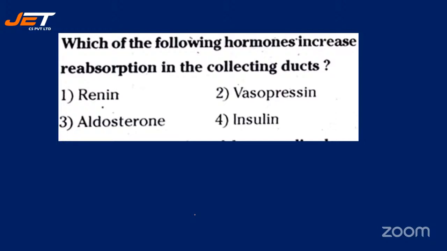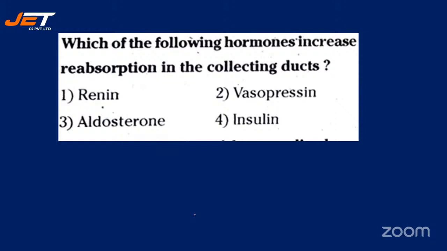Next question. Which of the following hormones increase reabsorption in the collecting tubules or collecting ducts? Your options are number 1, renin, number 2, vasopressin, number 3, aldosterone, number 4, insulin.